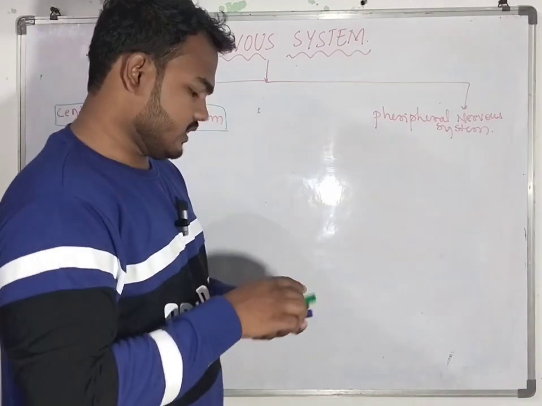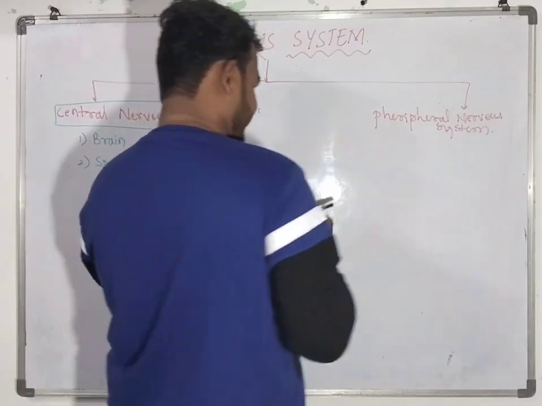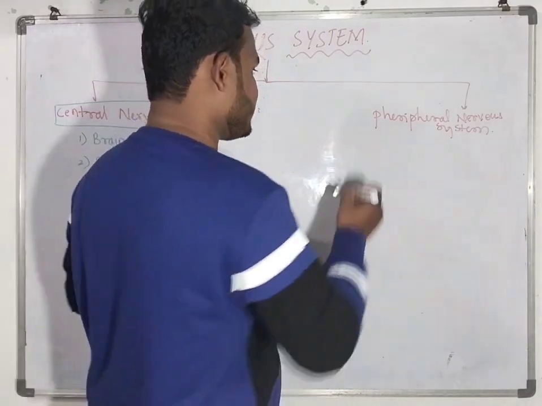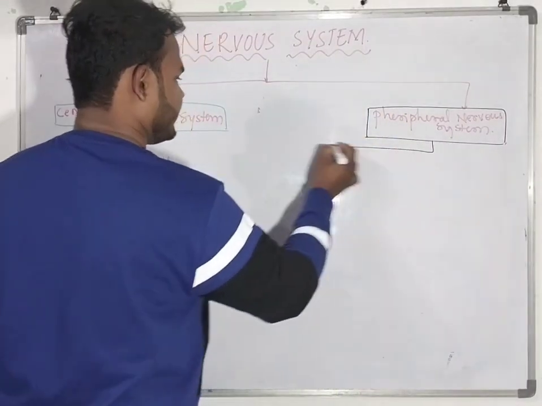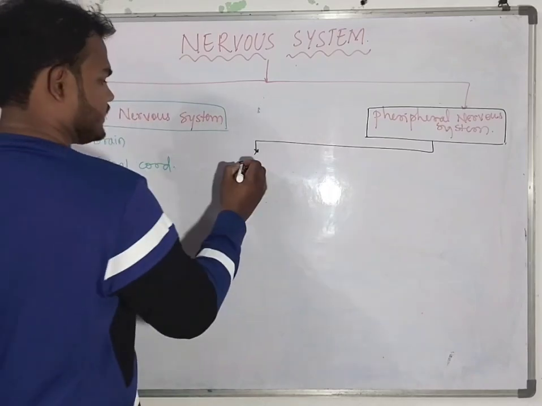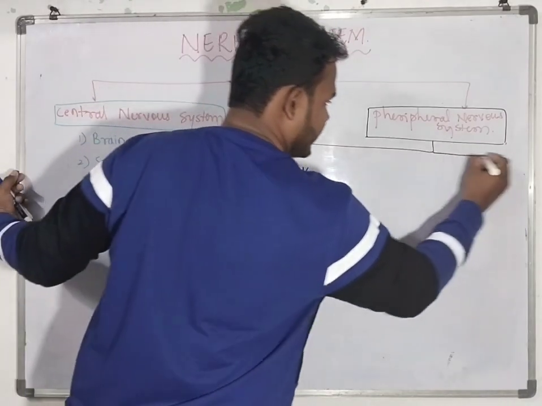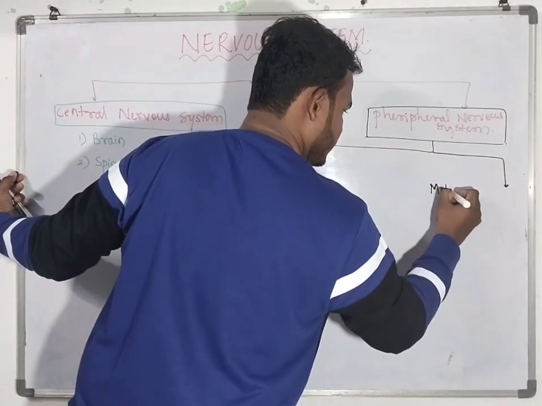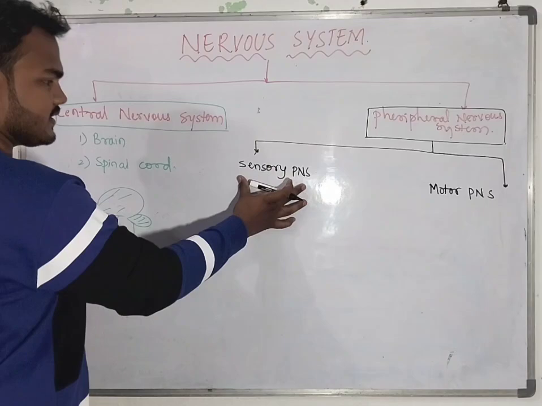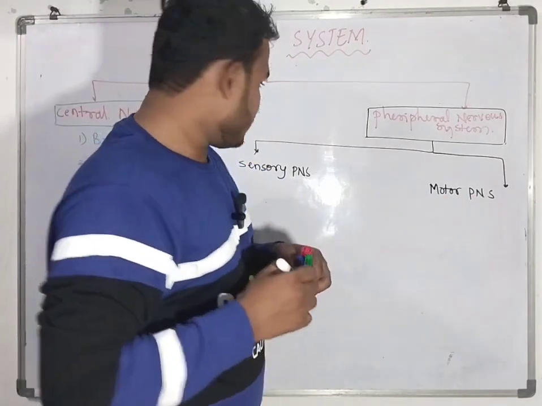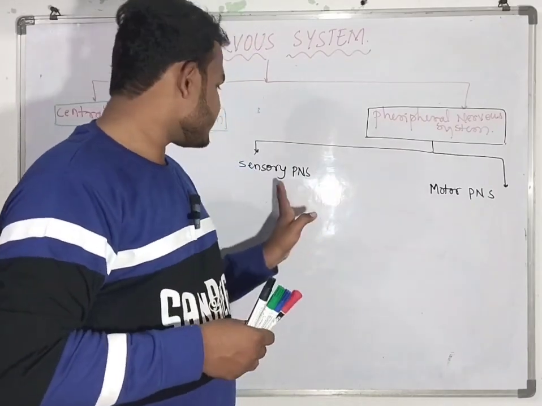Next is our peripheral nervous system. The classification is very important to see here. This peripheral nervous system is basically divided into one, sensory peripheral nervous system, and another, motor peripheral nervous system. Now what exactly does sensory and motor mean here? Many people get confused here.